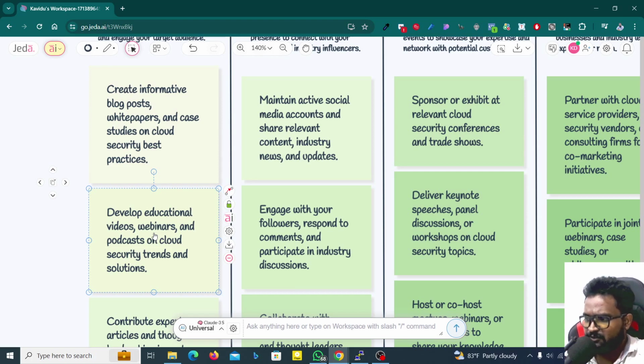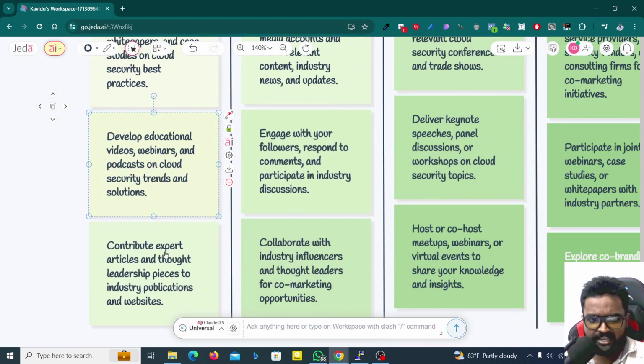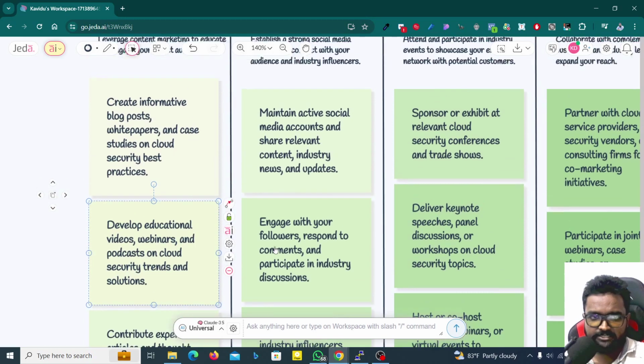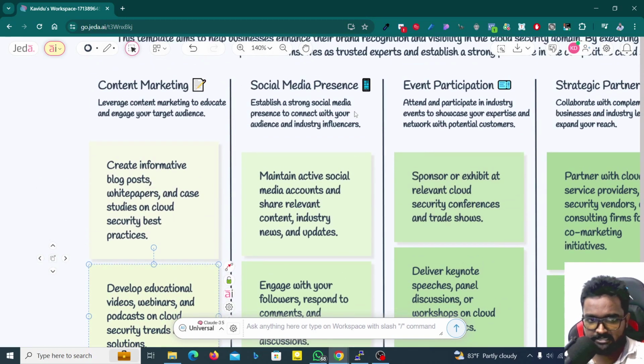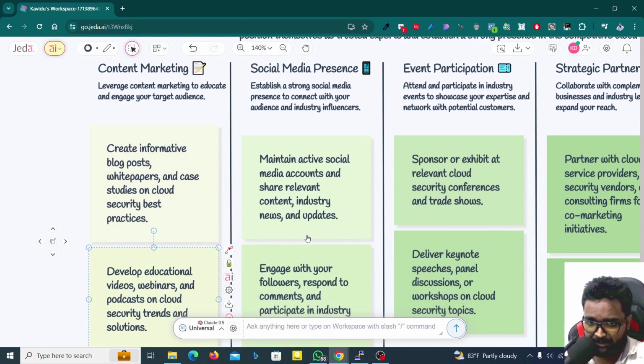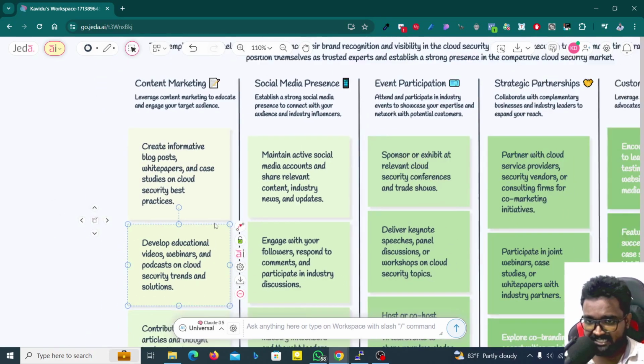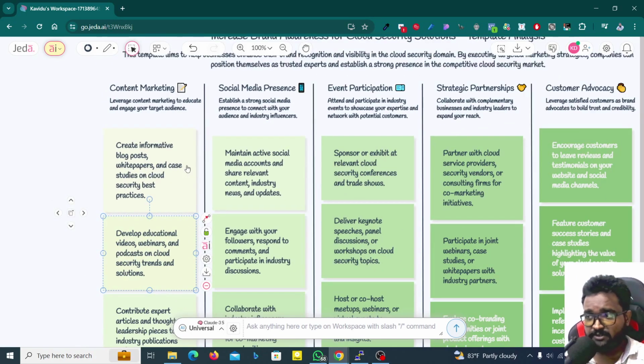So if you are a cloud security company, then you can get some customers from businesses by using these techniques. And here, contribute expert articles and thought leadership pieces to industry publications and websites. And here you got another thing, social media presence: maintain active social media accounts and share relevant content, industry news and updates. Maybe you know everything here, but if you have missed something, then you can get that idea by using a structure like this.